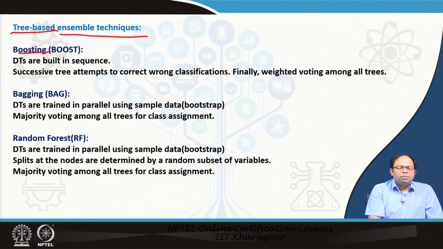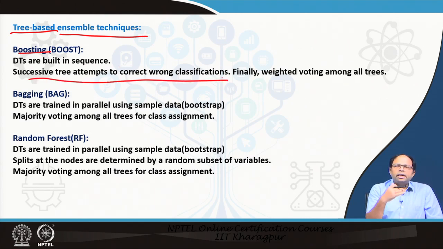This technique is basically boosting, where decision trees are built in sequence and each successive tree attempts to correct wrong classifications. So, we once build a tree, then we build another tree, then we build another tree. The successive tree attempts to correct the classifications which were done wrongly by the previous tree, and finally, a weighted voting among all trees is taken to get the final result.